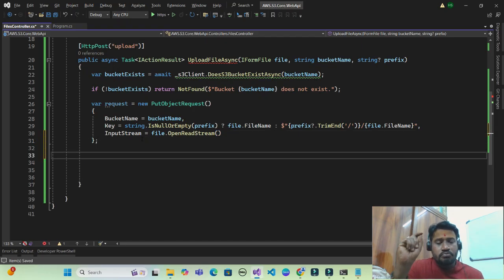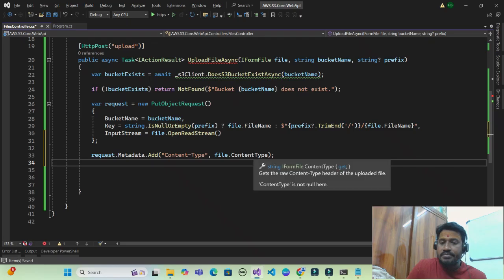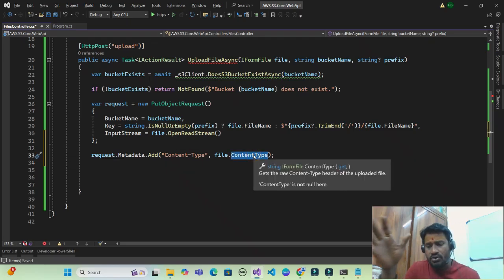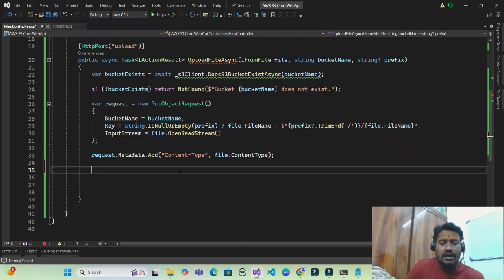We have to now specify the request type. So my request type is the content type of the file itself. Whether it is a PDF, doc or JSON, I don't want to specify individual content type. Let the system take the metadata information from the file itself. Now let us try to upload the file.